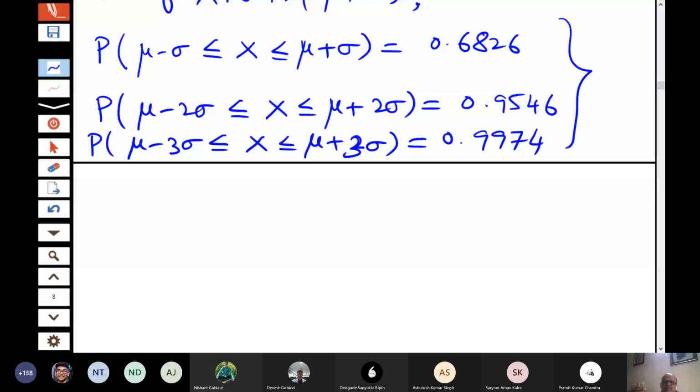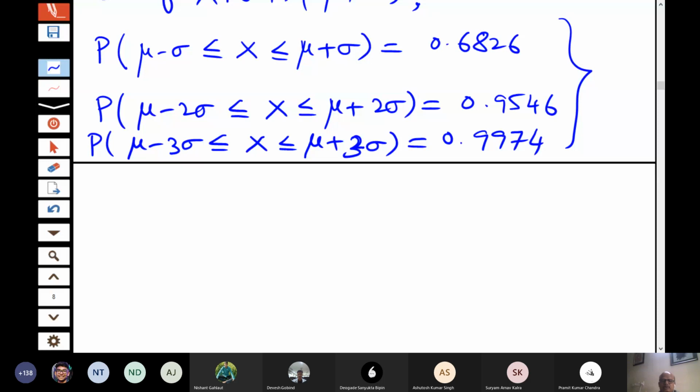They will check whether the specifications are okay or not. In a particular day, say maybe 1 lakh items are produced, so they would be checking something like 1,000 items. Out of 1,000 items, they will see how many meet the specification. If more than say 997 meet the specification, then they will say that the production process is okay. Otherwise, they need to adjust their production process.